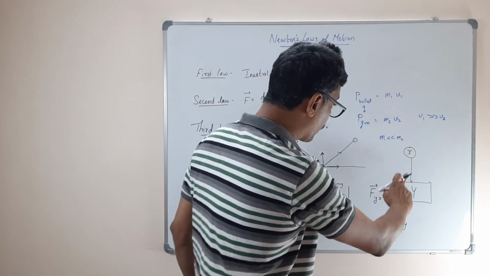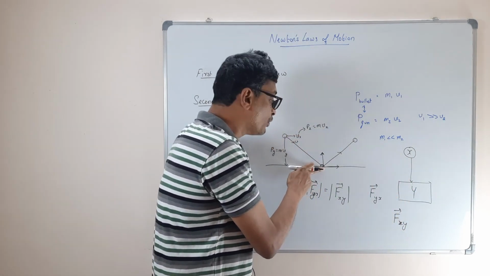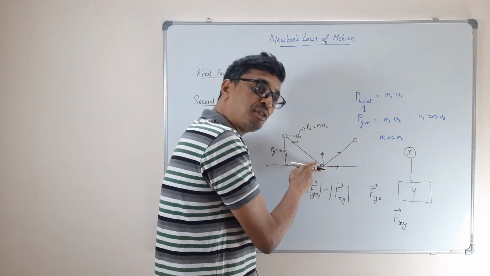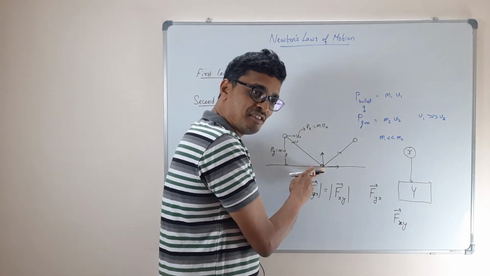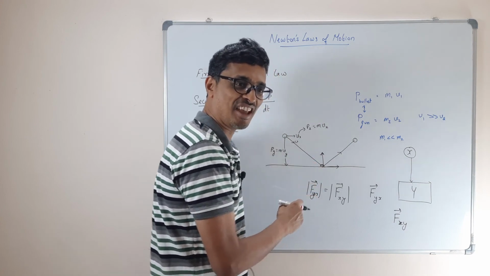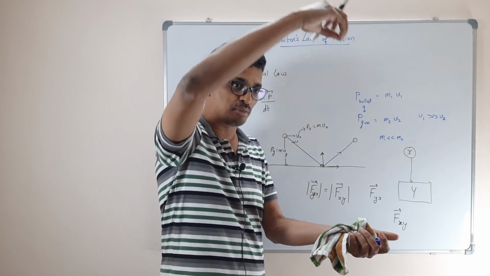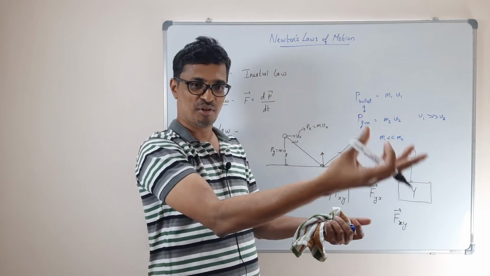This force does not require you to hit. It need not be a contact force. Without contact also it can happen, simply as with a magnet. You have a magnet of one pole, you take the opposite pole, you drop the magnet, and it bounces back.